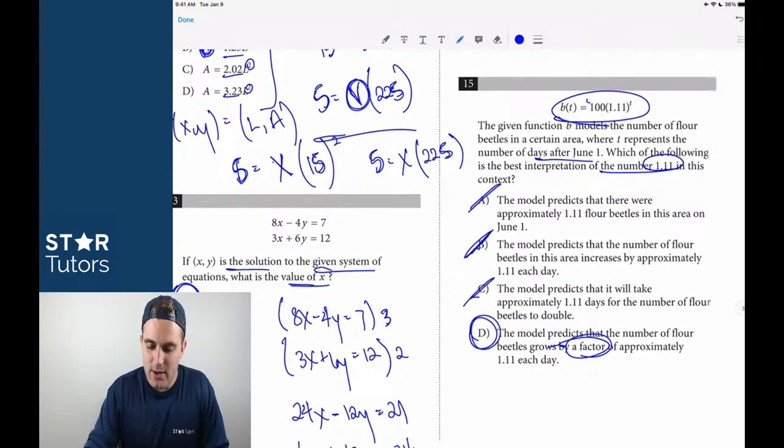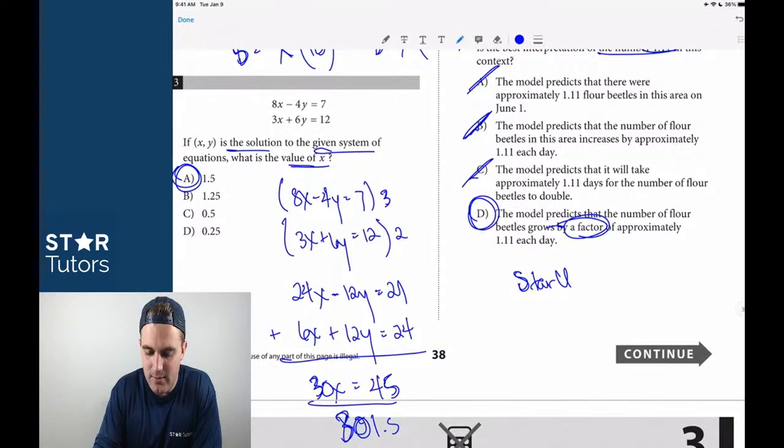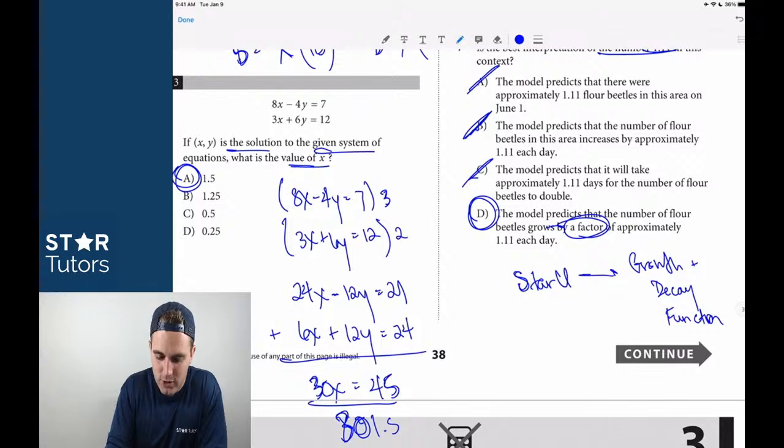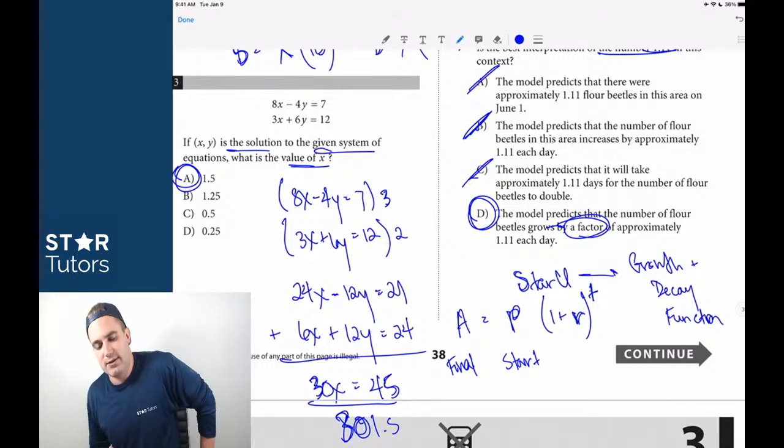Yeah, 100 is the principal value, guys. So this 15 is just common, and this is also in Star U. So again, all of these values, this is in the growth and decay functions chapter in Star U. If you guys are looking, growth and decay functions. But this is just a common growth and decay function where you have A, which is the final value. A equals the principal value, the starting value, times 1 plus the rate of change. So that's 1 plus the rate to the t power. That's the very standard. And then as you compound things, it changes. But that's just the standard right there, growth and decay function.